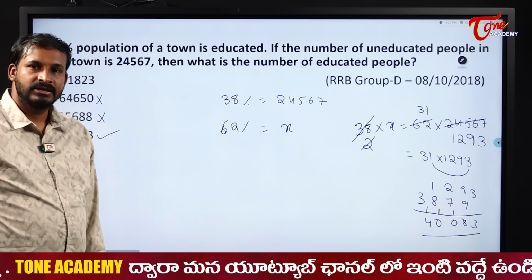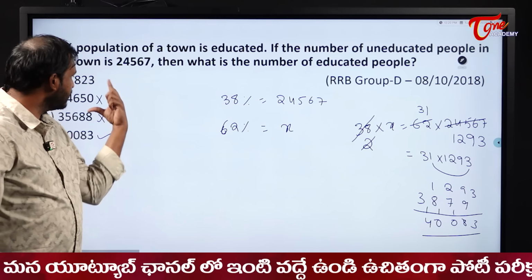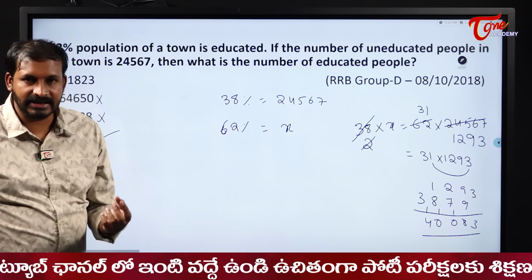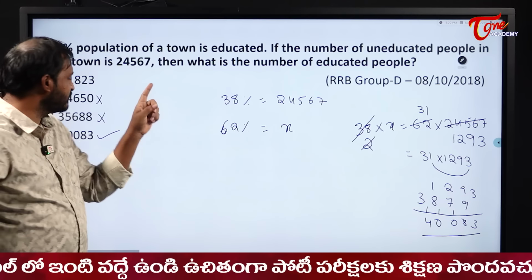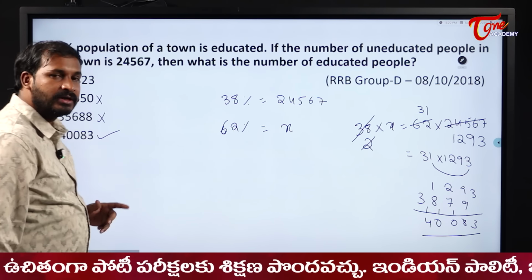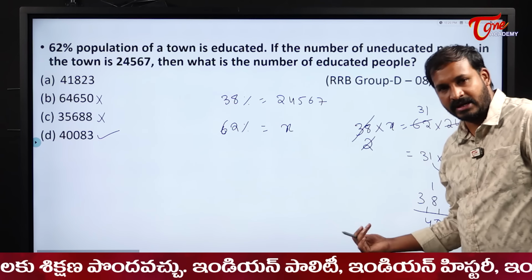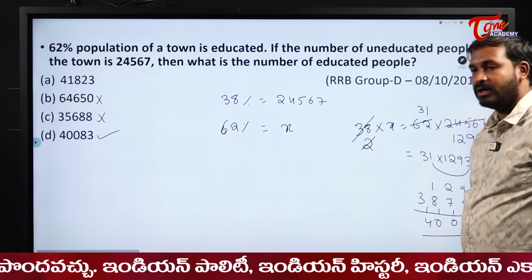Understood students? This is how we need to calculate, and you need to eliminate some options. Here there are 2 options, but if you are really lucky, sometimes you will have only one option which ends with 3. Then no need to calculate the complete answer also. You can directly write it. But here we have 2 options, so I am calculating it. What is the answer I got here?